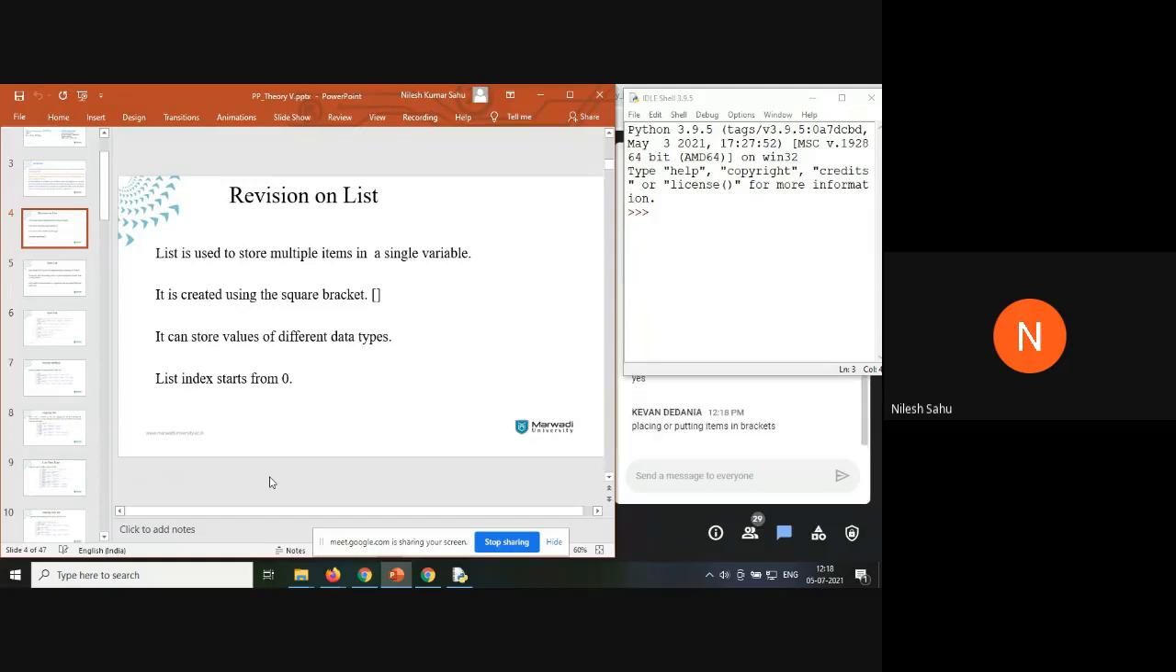A list is created by placing items in square brackets. It is a built-in data type in Python which stores multiple items in a single variable. So if you want to store multiple items in a single variable, you can use a list. It is created using square brackets, and the most important thing is that it can store values of different data types.